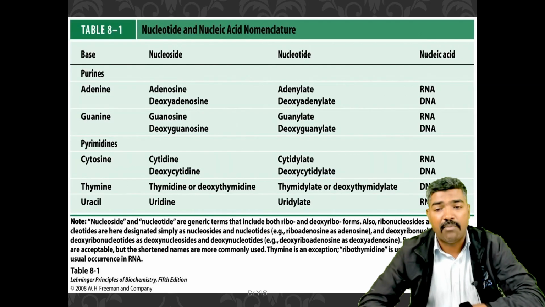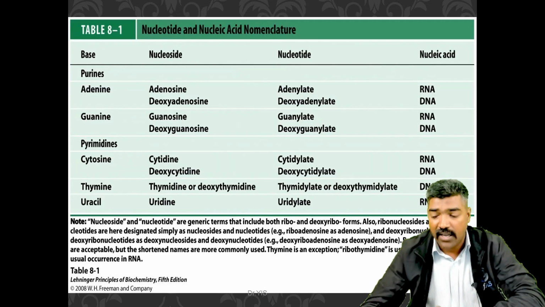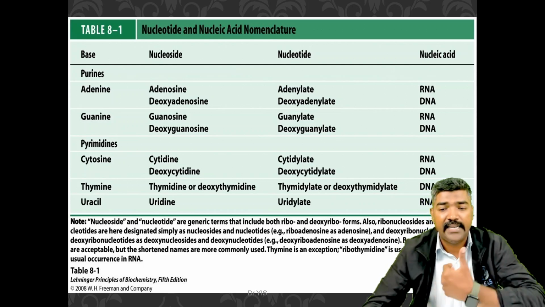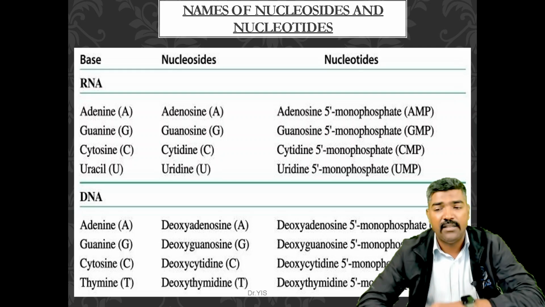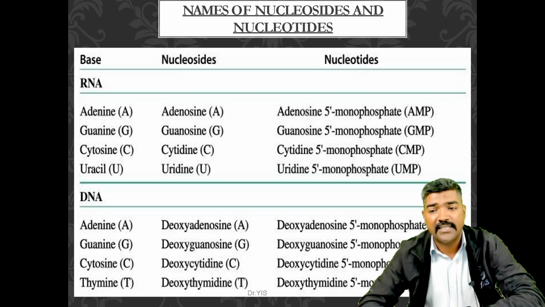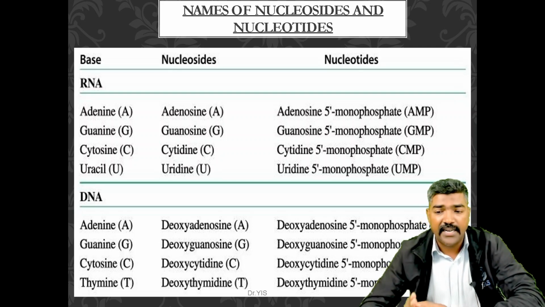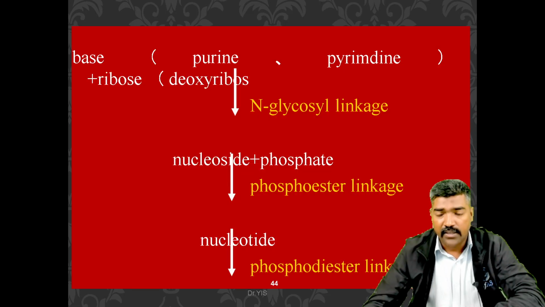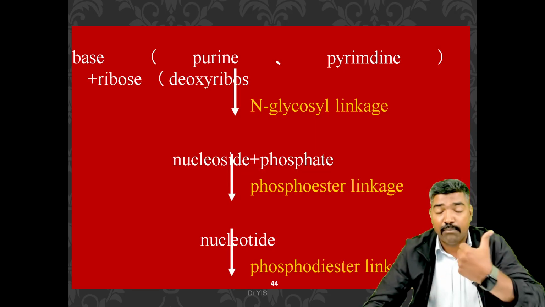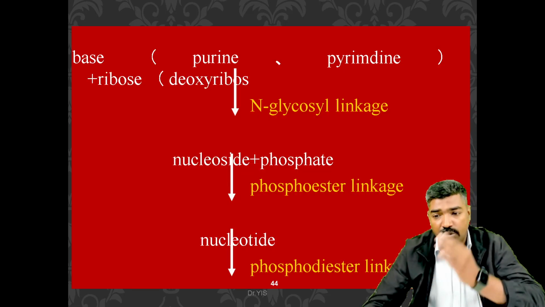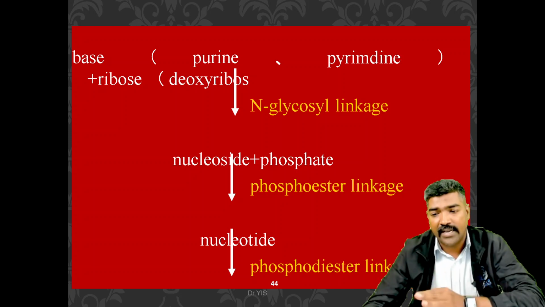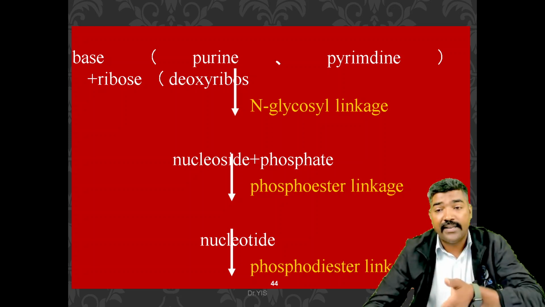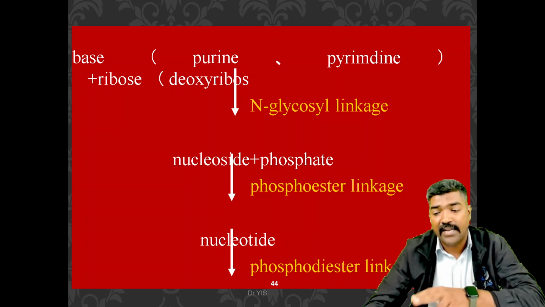It is very important. Here we can see the table of nucleoside and nucleic acid nomenclature. You can see the purines and pyrimidines, adenine and guanine, and the names of the nucleosides and nucleotides as well. You can see the base, purine or pyrimidine, plus ribose or deoxyribose, joined by glycosyl linkages to form nucleosides, and phosphate joined by phosphoester linkages to form nucleotides, with phosphodiester linkages between nucleotides.